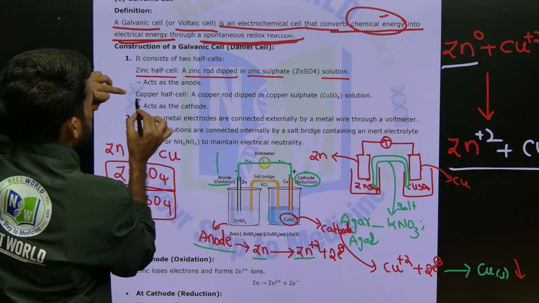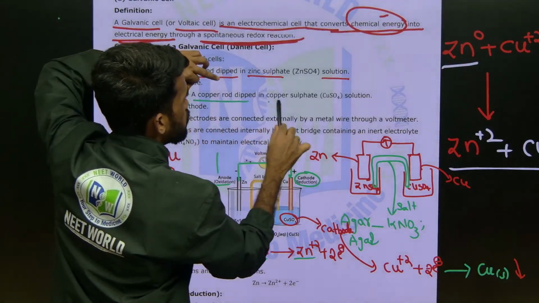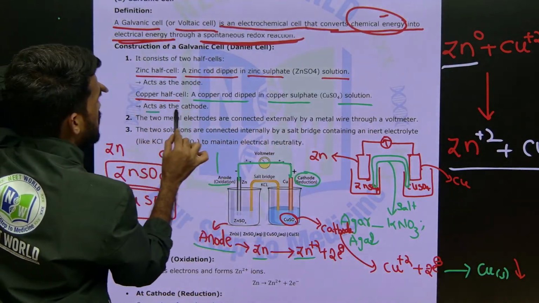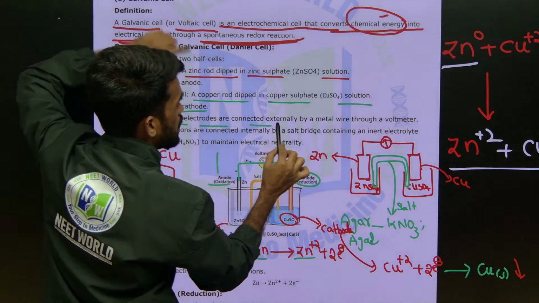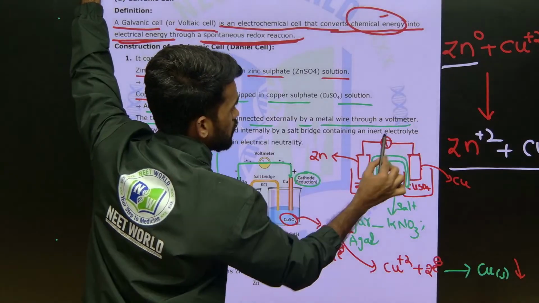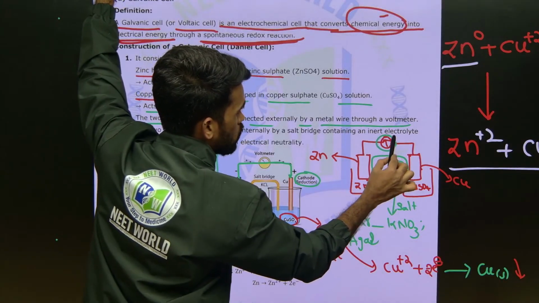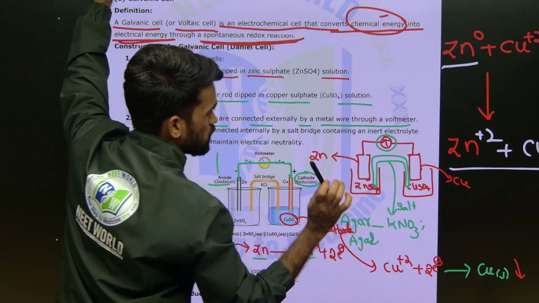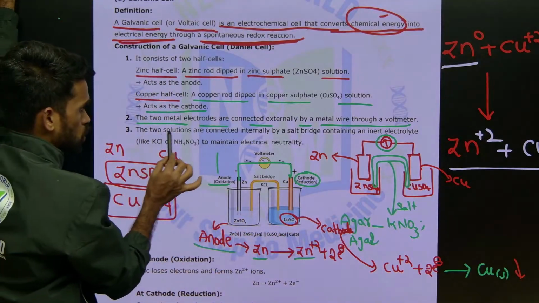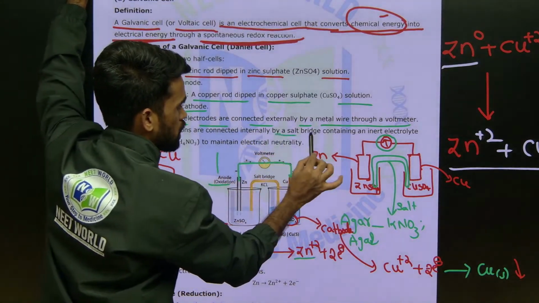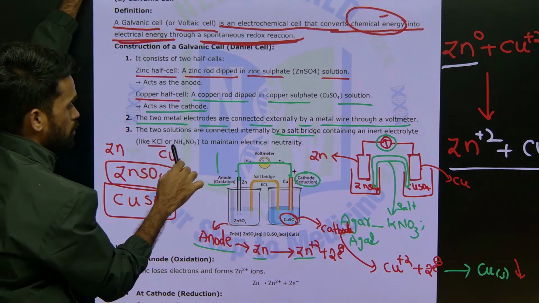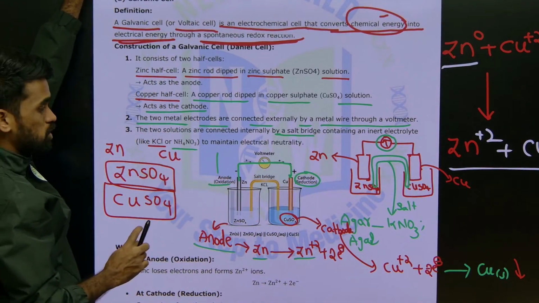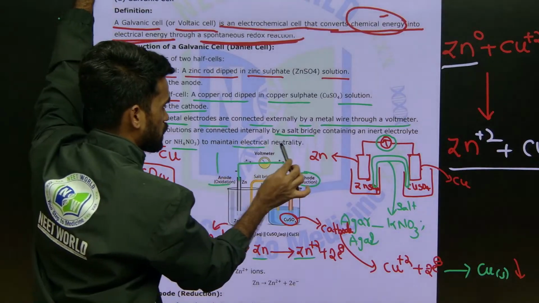See, in the copper half cell, a copper rod is dipped in copper sulfate solution which acts as the cathode. Then next, the 2 metal electrodes are connected externally by a metal wire through a voltmeter. Yes, here we have a voltmeter, through which the external circuit is completed. Now the 2 solutions are connected internally by a salt bridge containing an inert electrolyte like KCl or ammonium nitrate, NH4NO3, to maintain electrical neutrality.